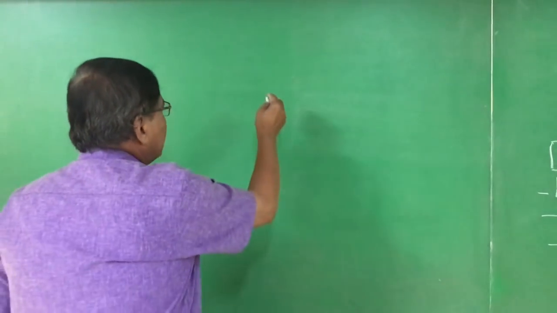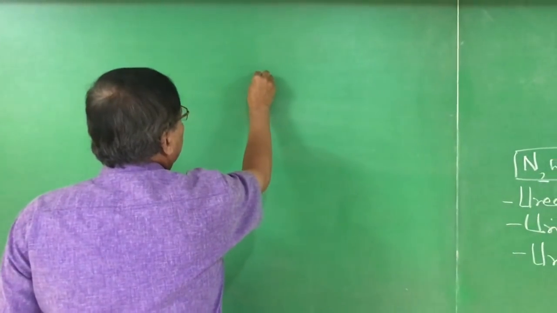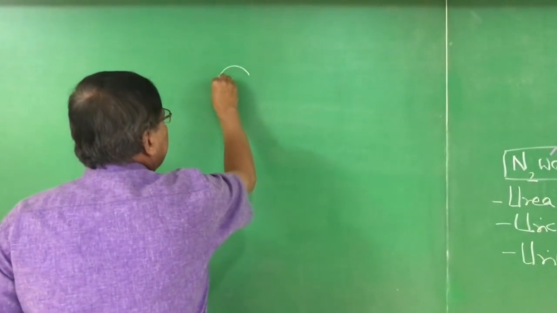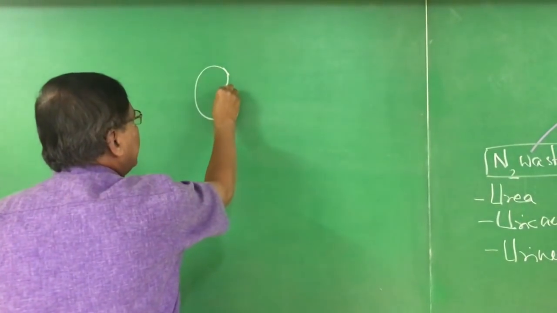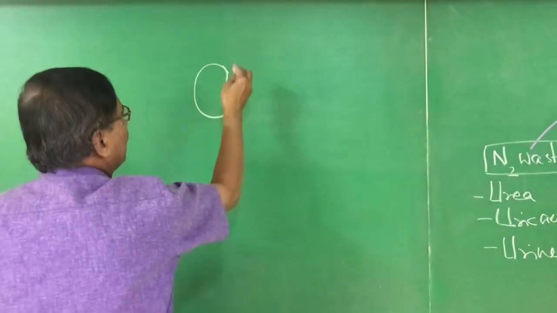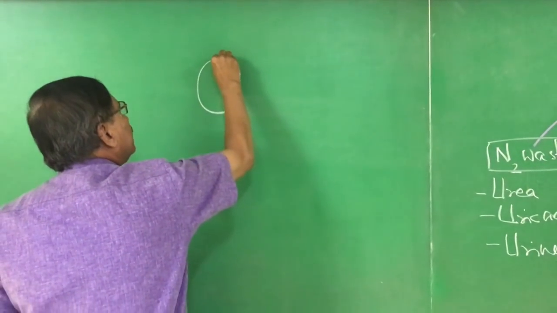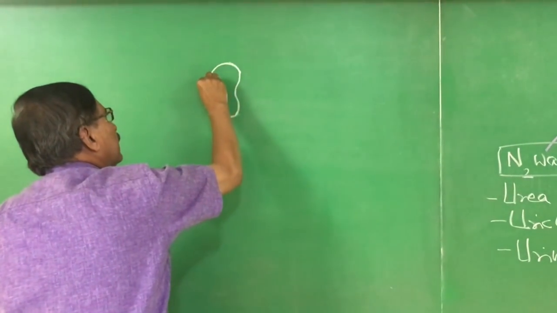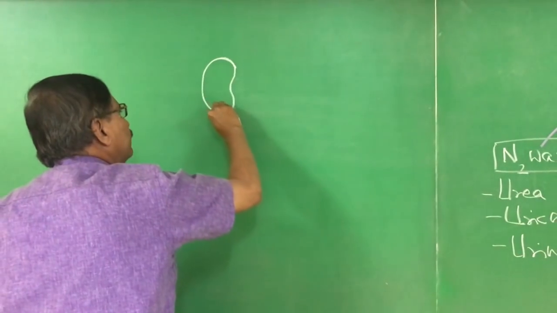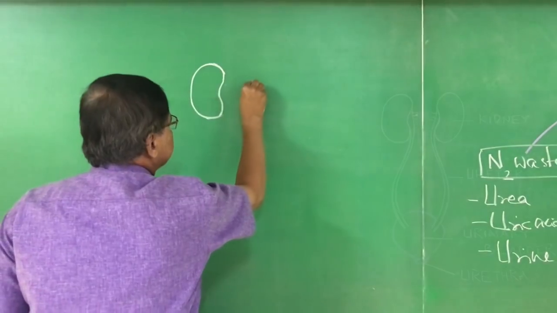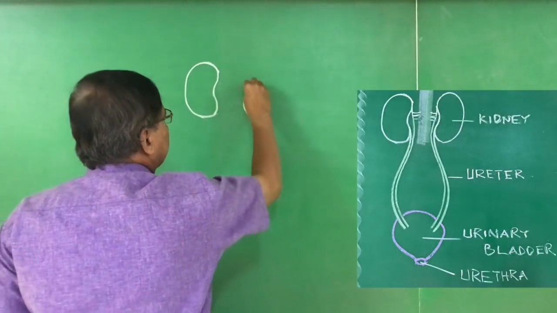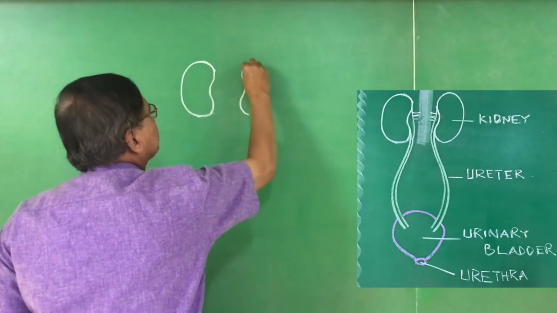It is a very very easy diagram. The kidneys are bean shaped. They are reddish brown in color. There are a pair of kidneys.